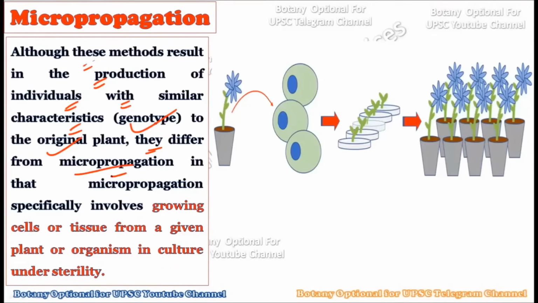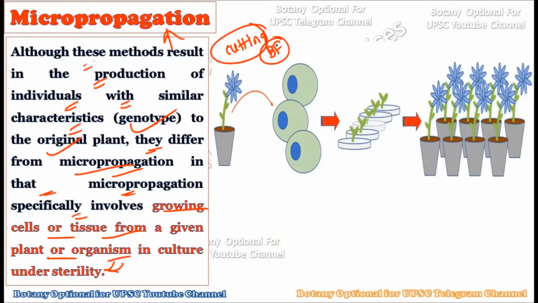They differ from the micropropagation in that the micropropagation specifically involves the growing of cells or tissue from a given plant or organism in culture under sterility. Now see, what is the difference between the micropropagation and the natural vegetative reproduction which is occurring in the natural world? That is, what is the basic difference between the micropropagation and the cutting technique or the binary fission technique, right? Binary fission technique and the cutting technique is quite different from the micropropagation technique. With that respect, we are using the micropropagation technique artificially.